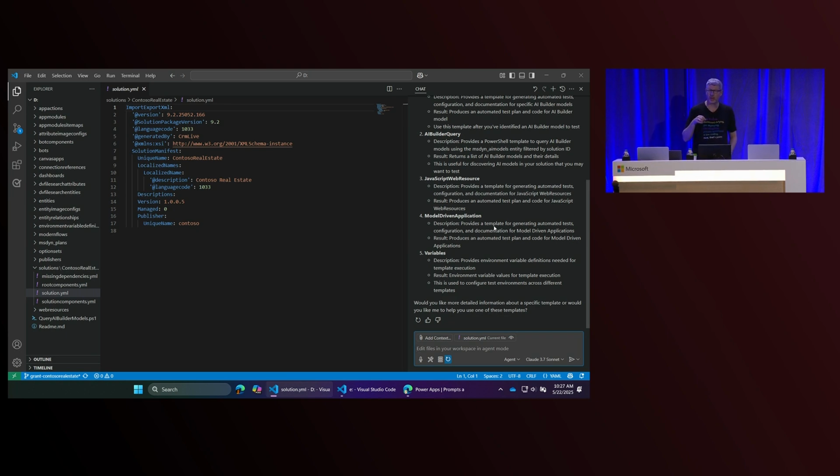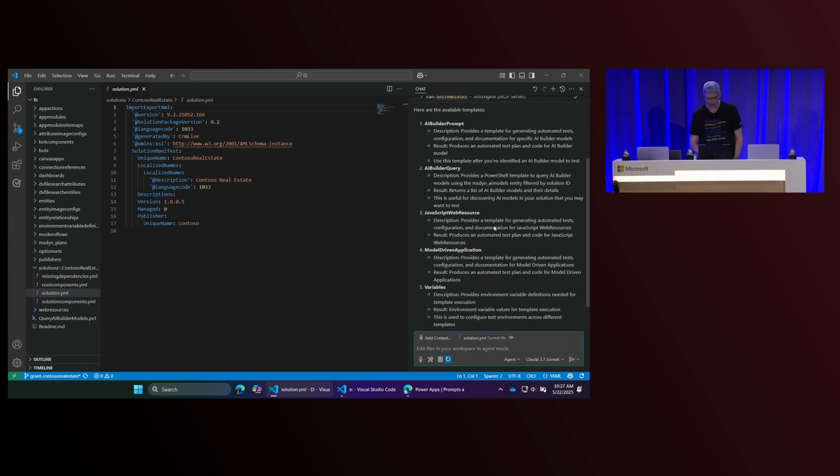But the thing I really want to focus on is the AI. So I want to have a look at how I would test that AI. So I'm going to say, create, I'm going to use the AI Builder query to get information on my AI Builder.